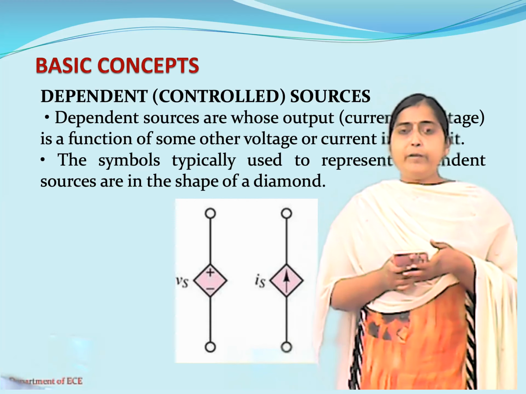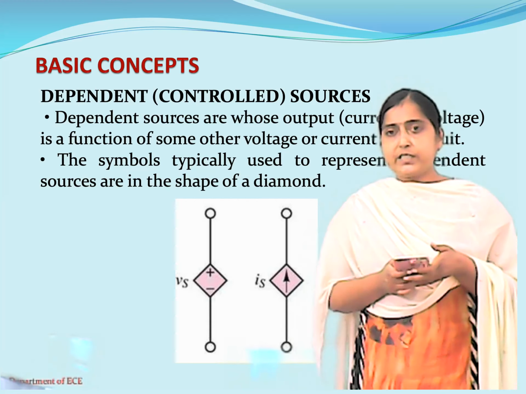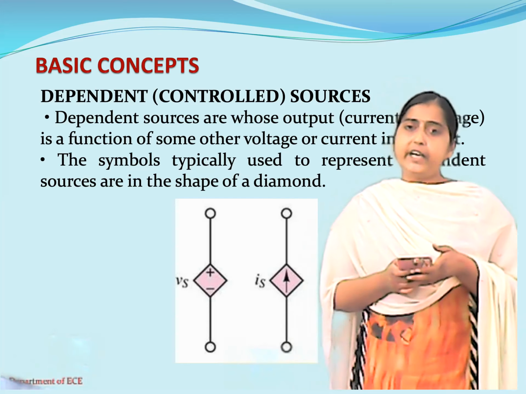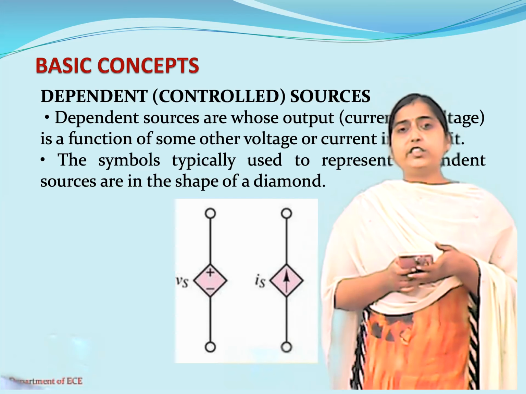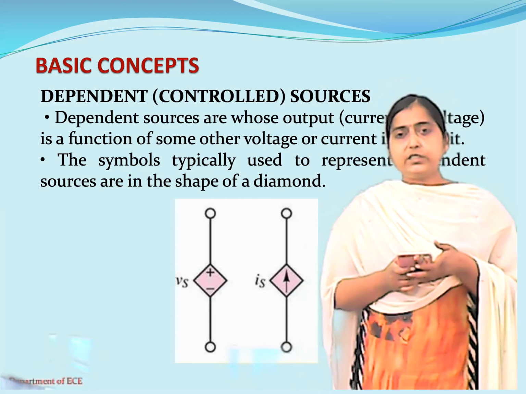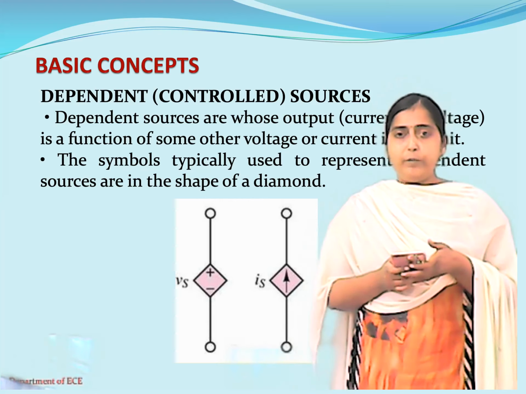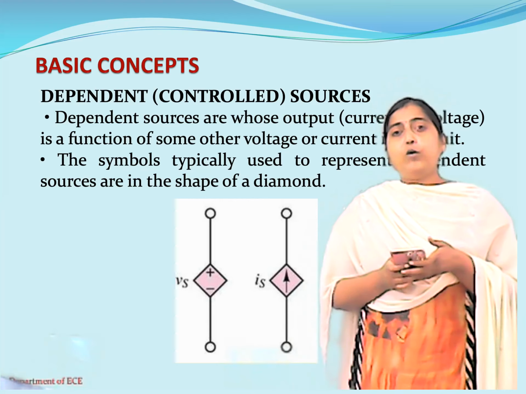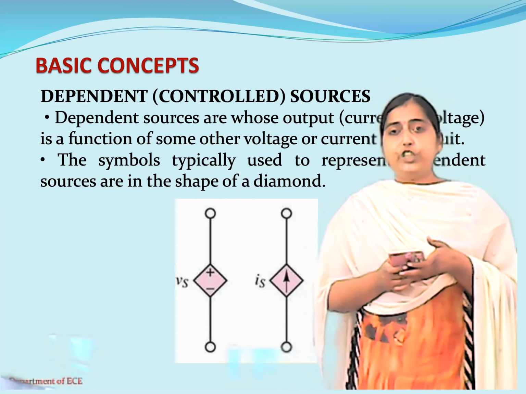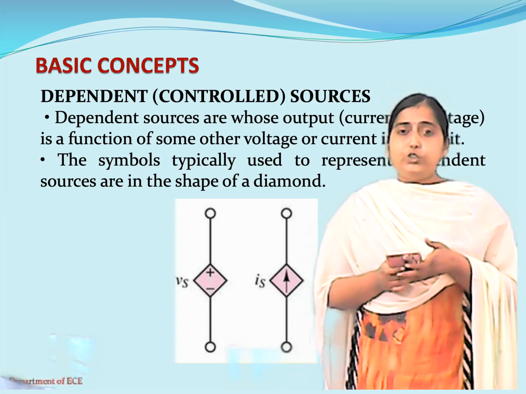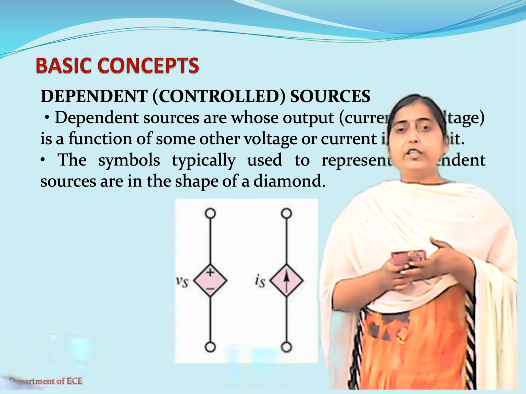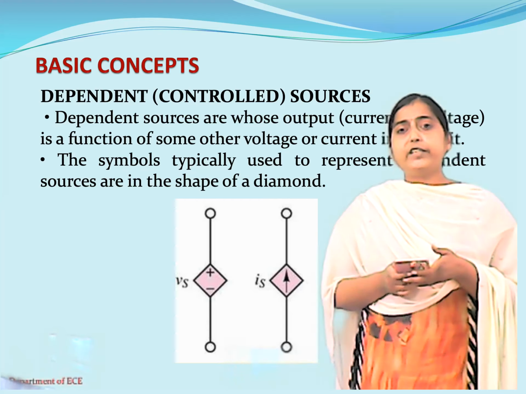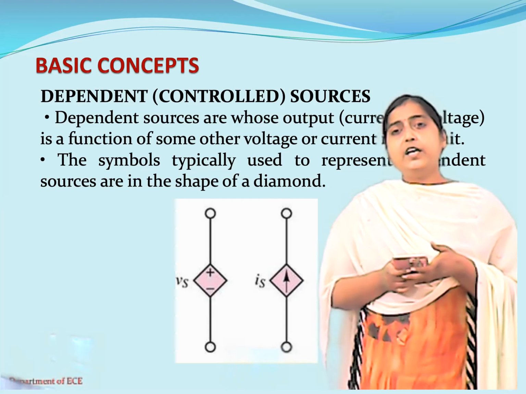Dependent sources are also of two types, voltage source and current source, but they are differentiated from independent sources by the symbol. Dependent sources are represented in the shape of a diamond. In the figure, two dependent sources are shown: one represents a voltage source and another represents a current source.